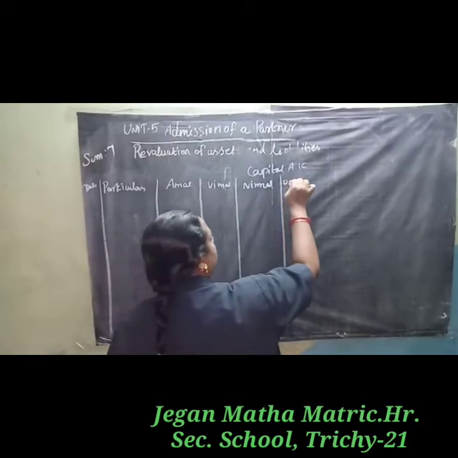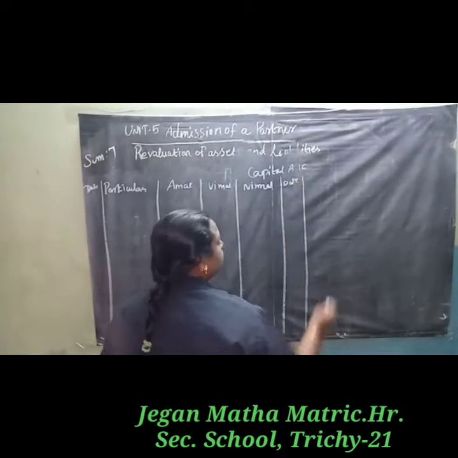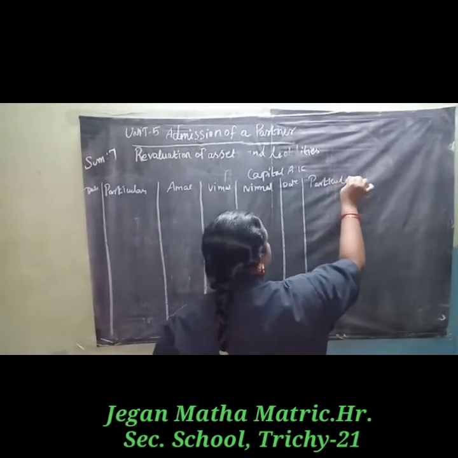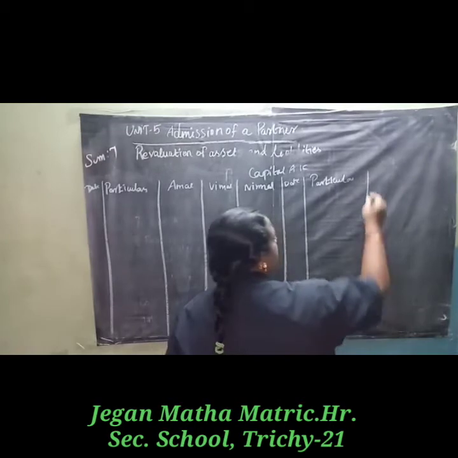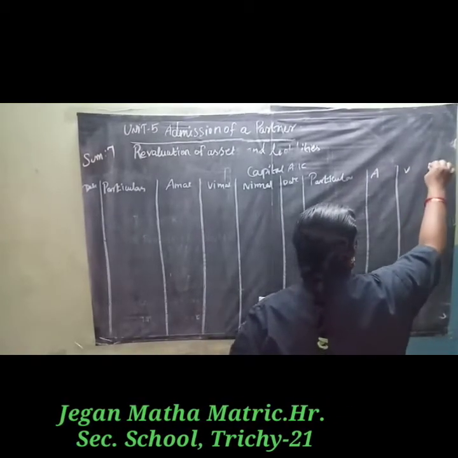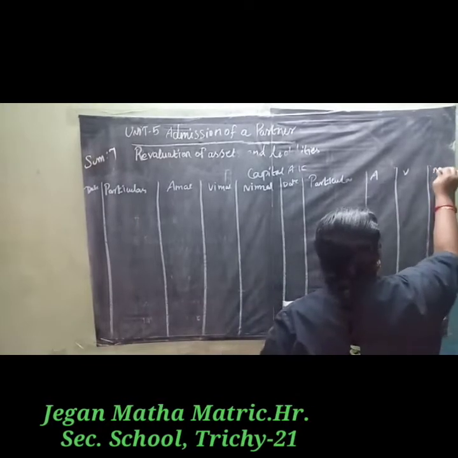Credit side, the same thing: date, particulars, Amal, Vimal and Nirmal.